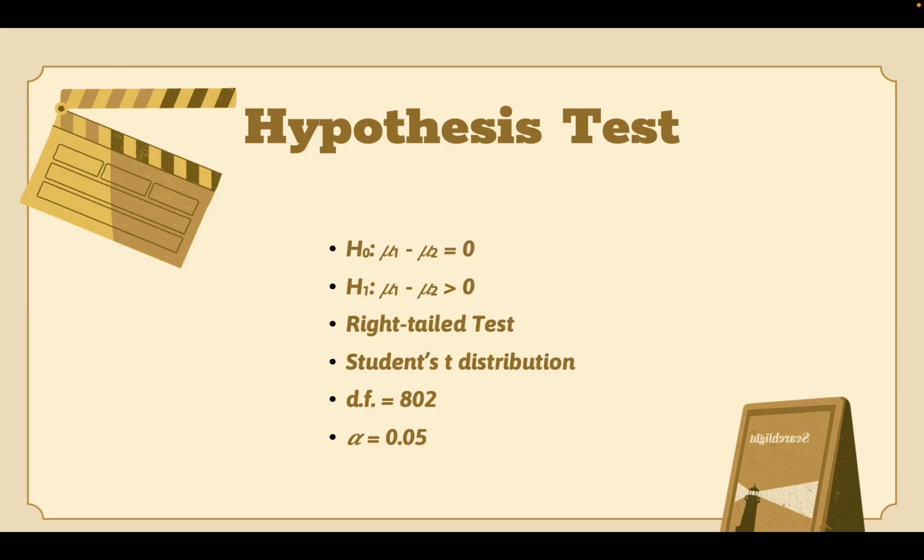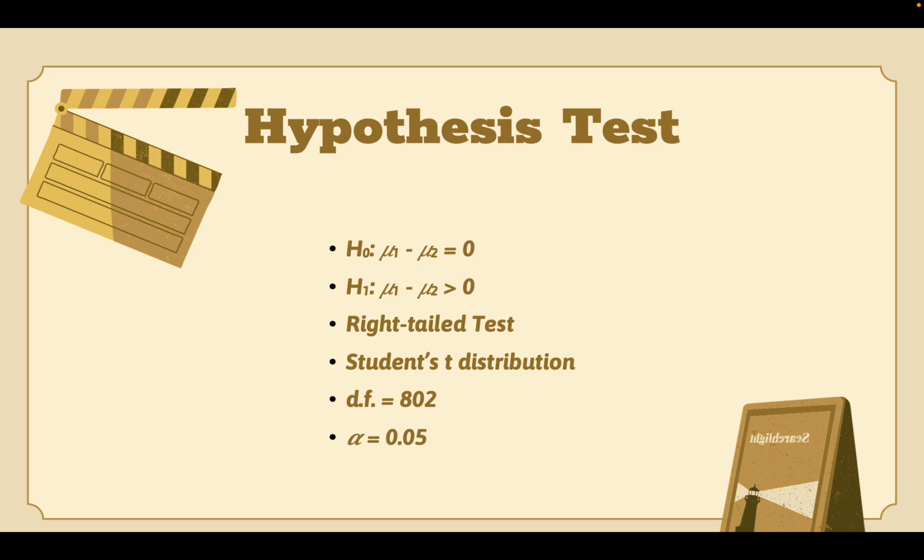The hypothesis that I'm testing is, if we look at the null hypothesis, that there's no difference between the gross earnings of either of these. But the alternative hypothesis that I'm testing is whether the failed movies earn more than the passed movies. So I calculated this as a right-tailed test.